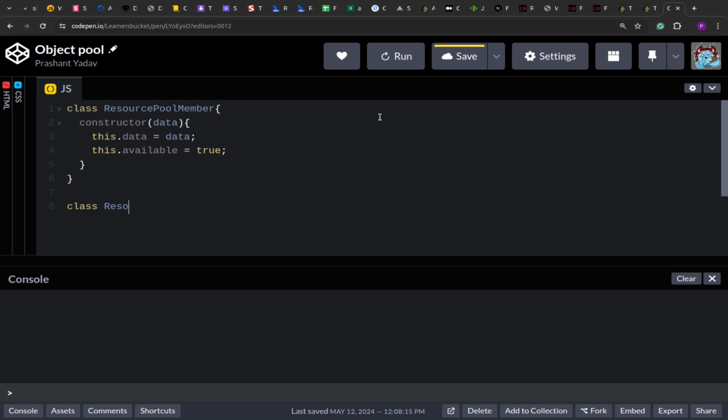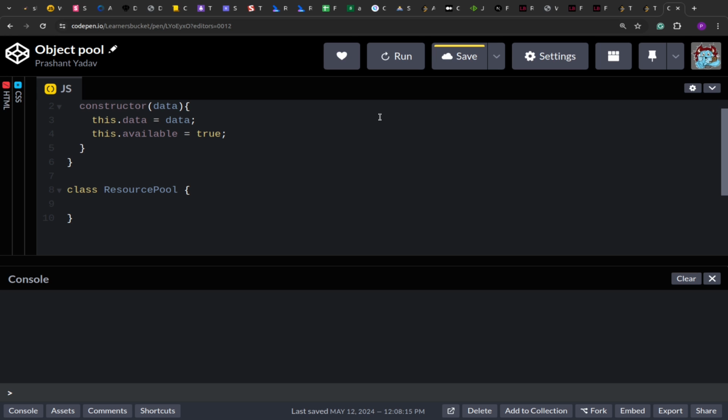Now we create the ResourcePool class. In this, the first thing we need is a list of objects to maintain. So we create a pool array and define it as null initially. In the constructor, we'll set the number of pools. Whenever the resource pool is instantiated, we get the resource pool size that we want to create initially. That we'll do at the constructor level, but by default we define the variable as null.